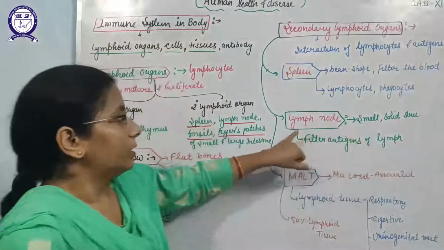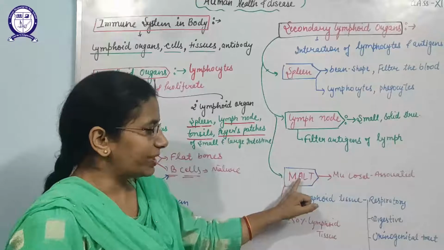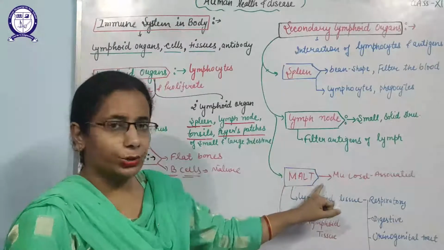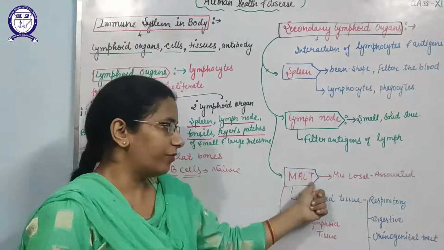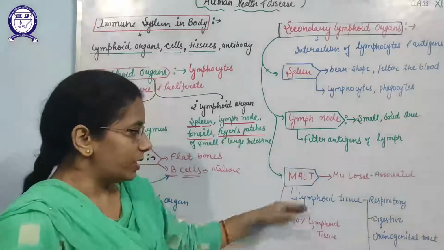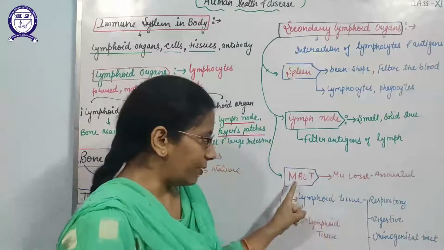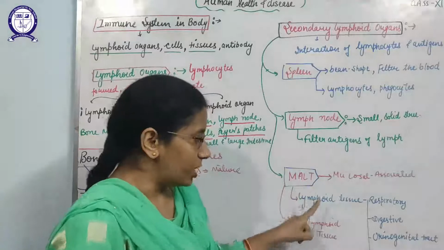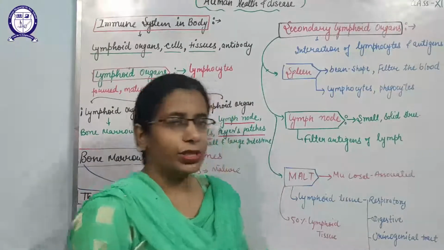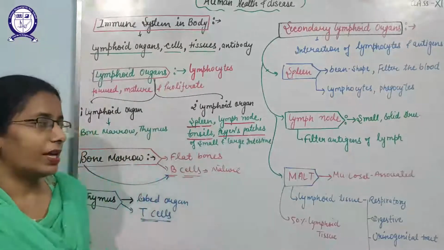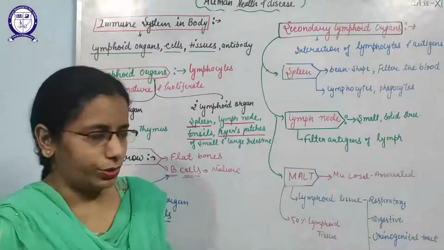Next is MALT. MALT is mucosal associated lymphoid tissue, as the short form indicates. It consists of the lymphoid tissue of the respiratory tract, digestive tract and urinary tract. It releases mucus, and that mucus traps the pathogens.